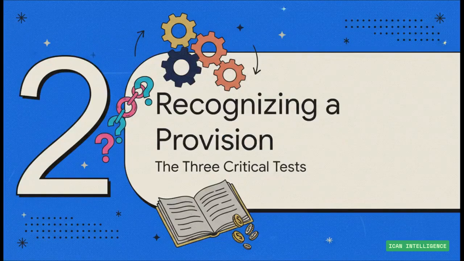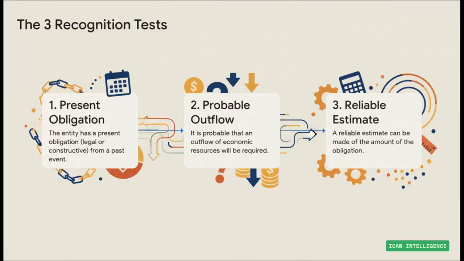Okay, now we're getting to the absolute heart of the standard. Seriously, if you nail this next part, you have basically conquered 80% of IAS 37. This is all about the 3 critical tests you must apply to recognize a provision. This is non-negotiable, must-know stuff for your exam. So here they are, the 3 big questions you have to ask. And remember, you need a yes for all 3 to create a provision.